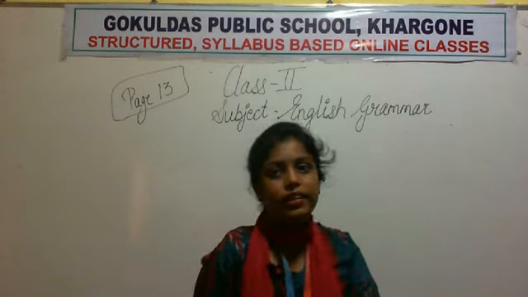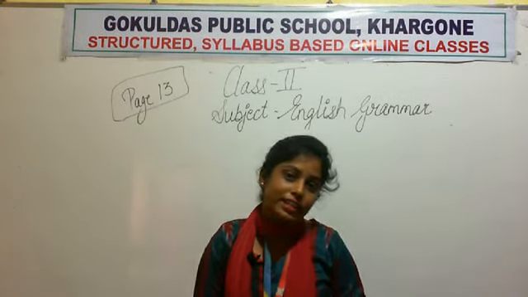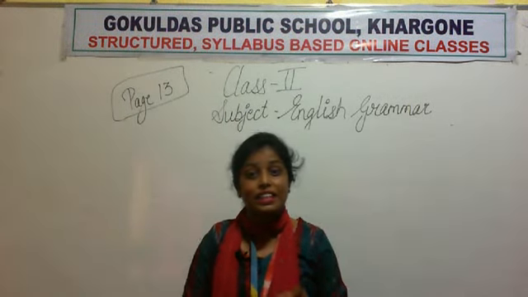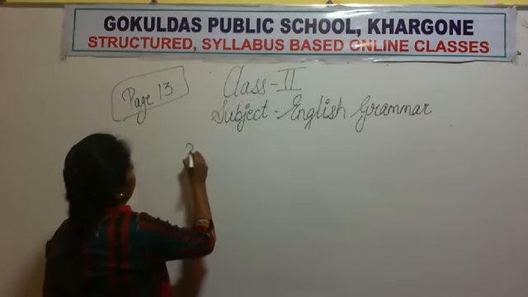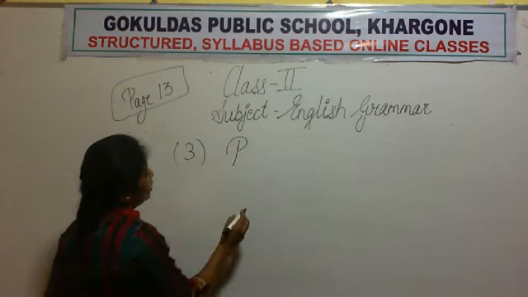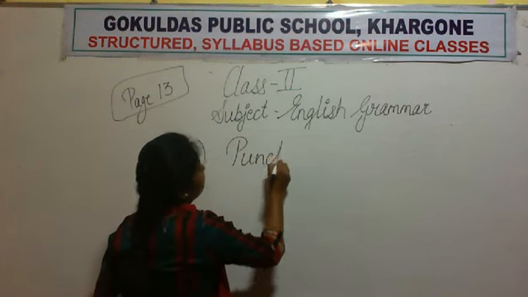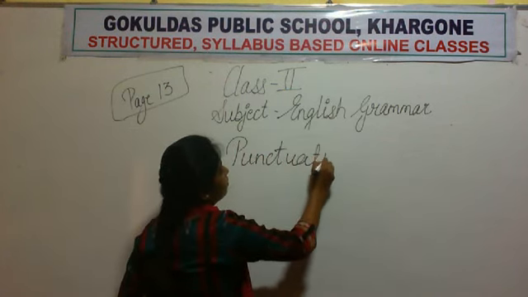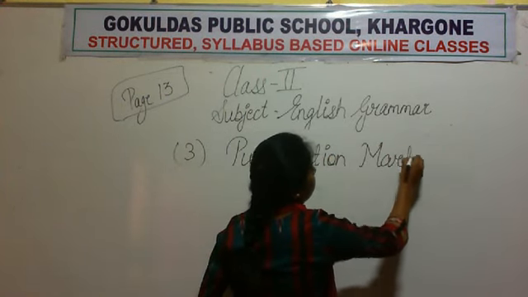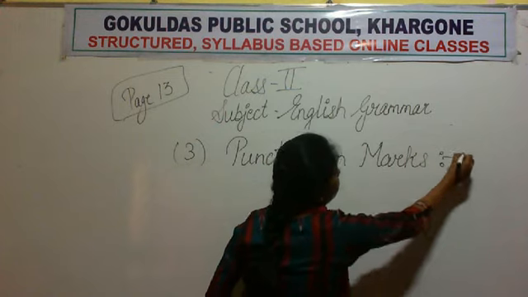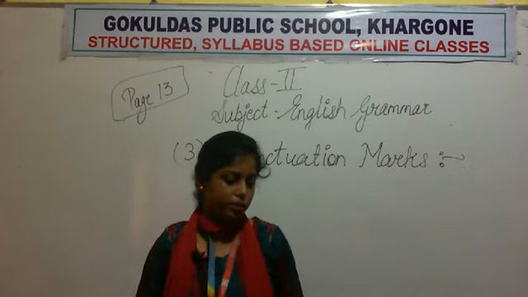Now the third thing that we should study about sentences, the punctuation marks, and the most important thing. Okay, punctuation marks.